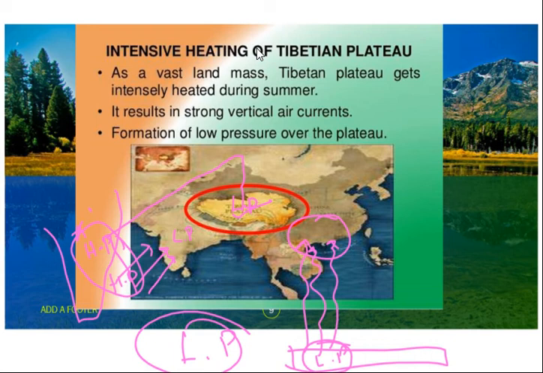This is simple. As a vast land, the Tibetan Plateau gets intensely heated during summer. It results in strong vertical air currents and formation of low pressure over the Tibetan Plateau. So this low pressure is adding on to India's low pressure, and with this added low pressure, intense monsoon rain will take place, carrying high winds from the ocean.